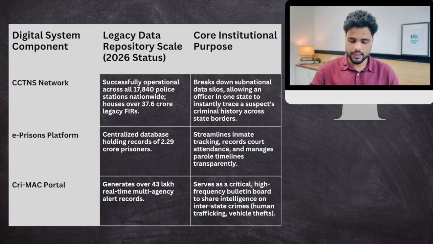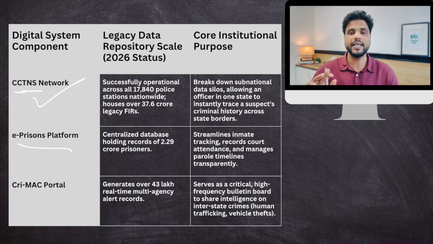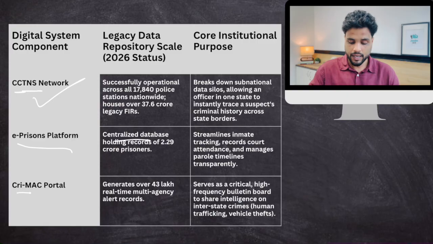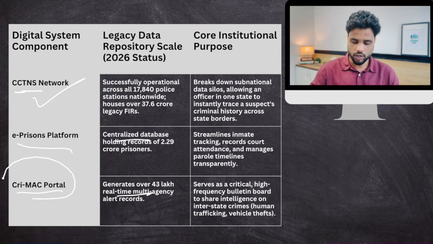Now, this is the table that shows that India has created a huge digital database to aid the criminal justice system. Like we have the Crime and Criminal Tracking Network System, CCTNS, the ePrisons platform, which contains the database of all prisons in India, a centralized database, the CrimeACT portal. So all the investigative agencies are on this portal.